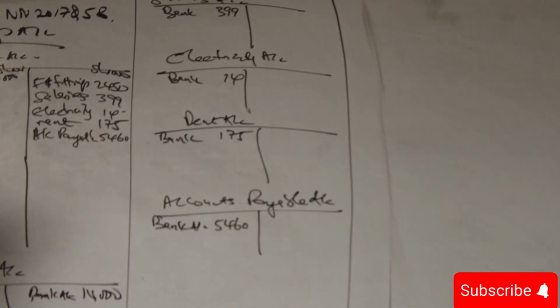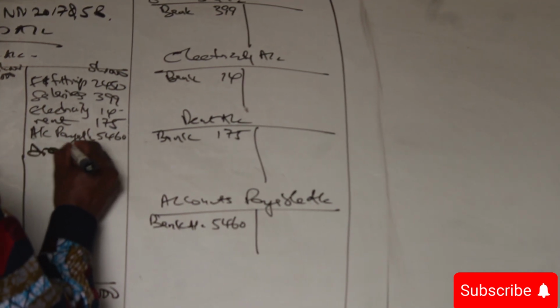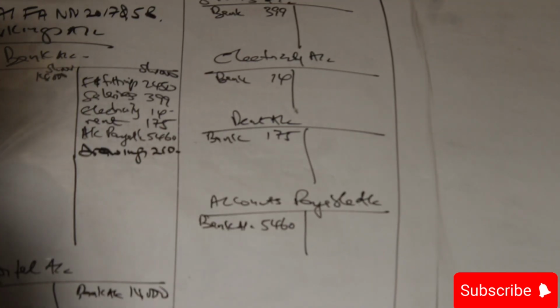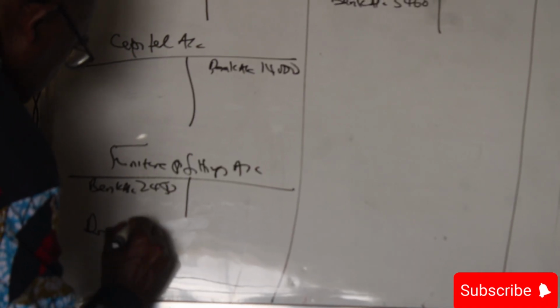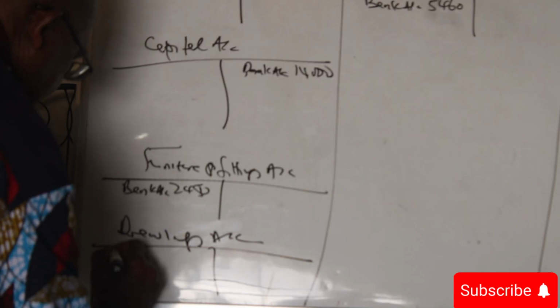Then we are told drawings 210. We can actually bring it here and you say drawings account. We're saying it is coming from bank 210.